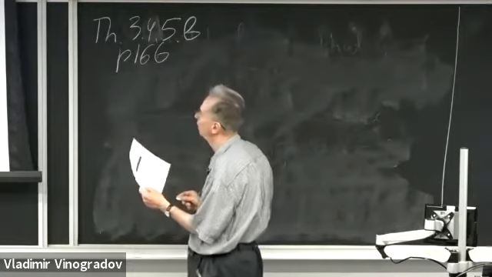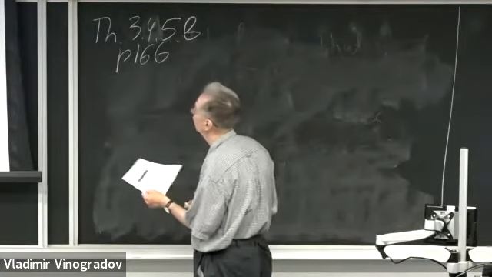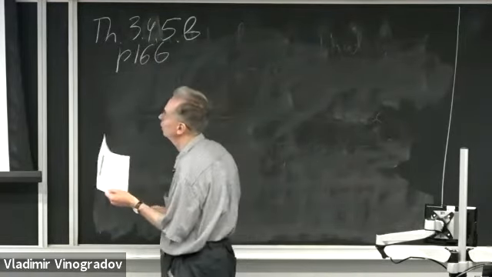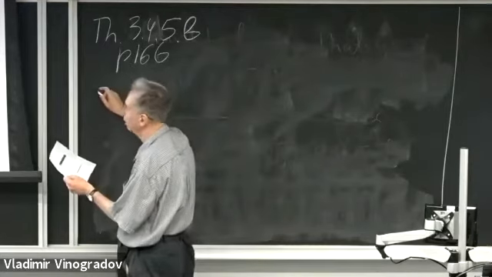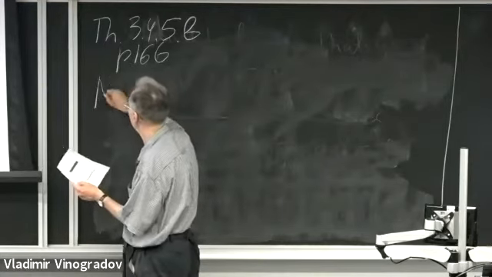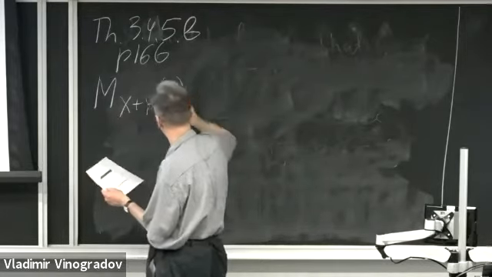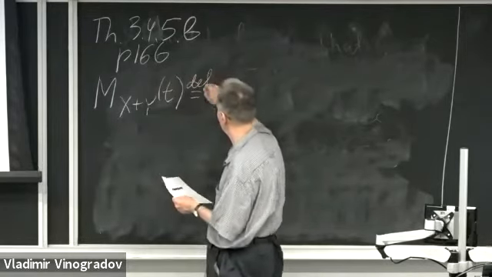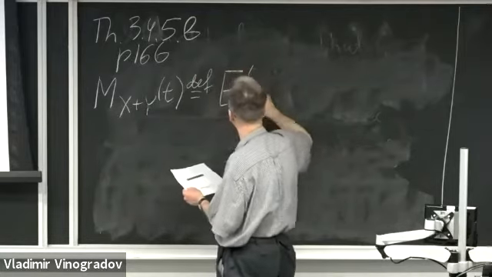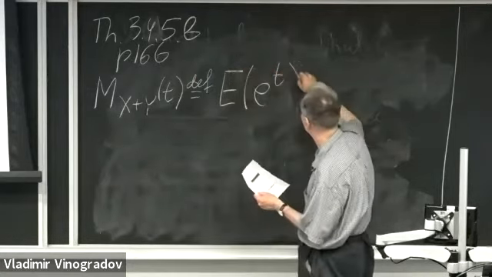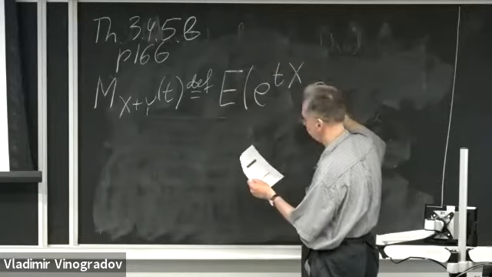And the way it is proved is that M sub X plus Y of t is by definition the expectation of e to the tX times e to the tY.